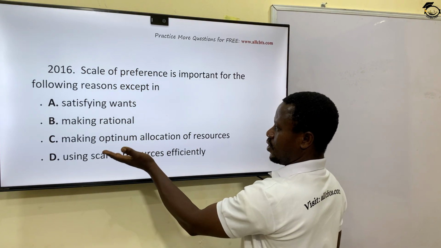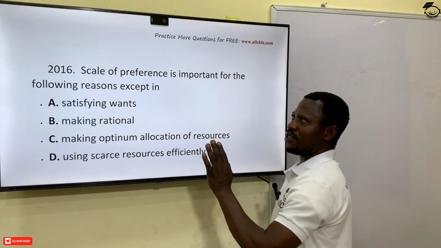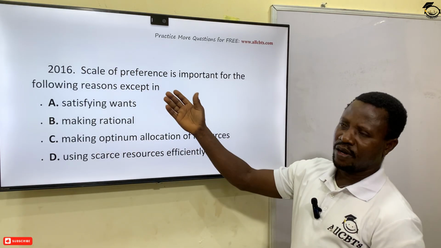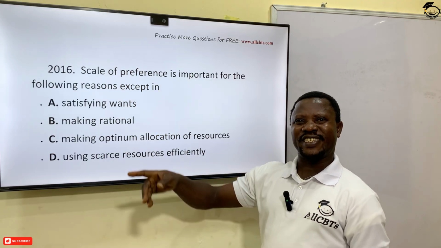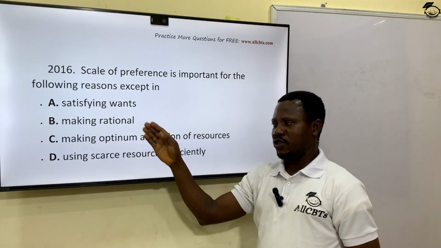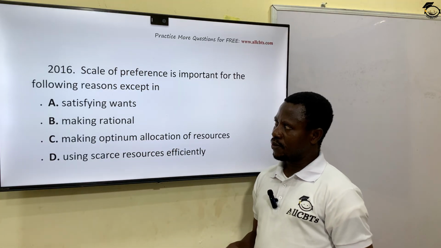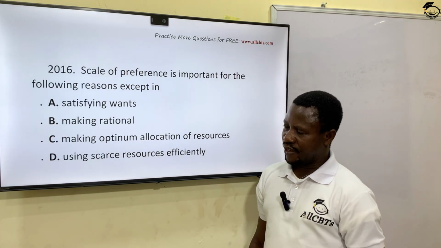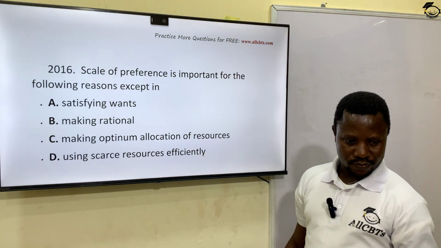So D, C, and B are reasons for a scale of preference. Not necessarily satisfying wants. Satisfying wants is the end result, the end result after all these must have been put in place. So option A is the correct answer for this question.